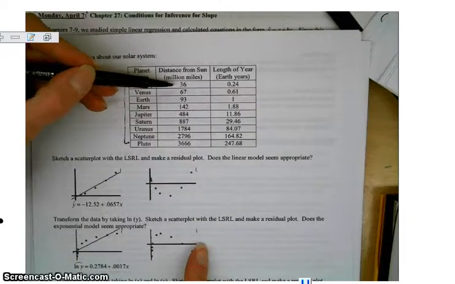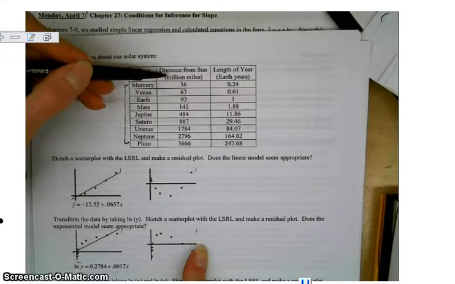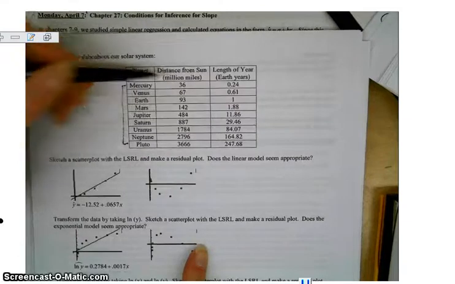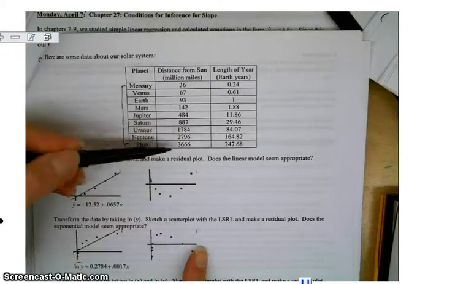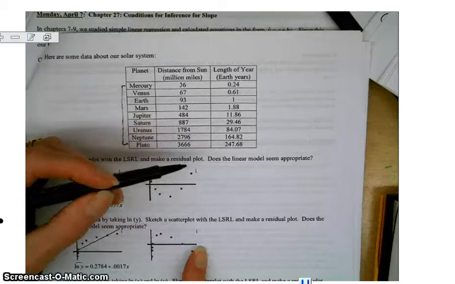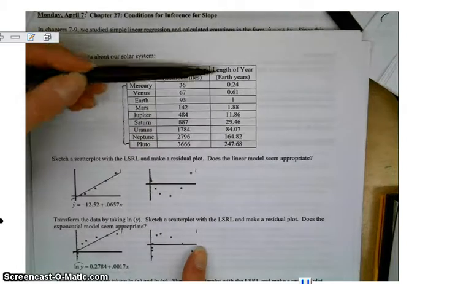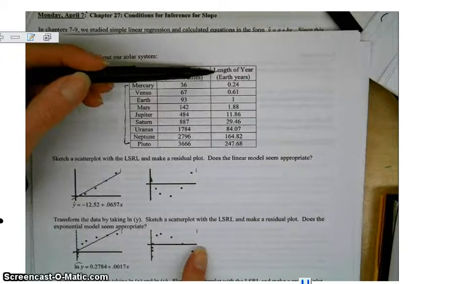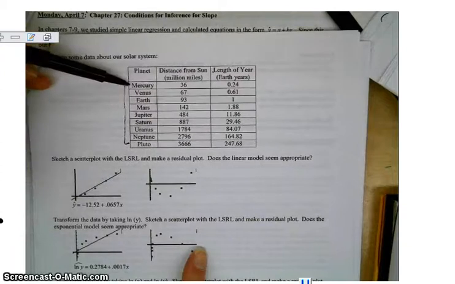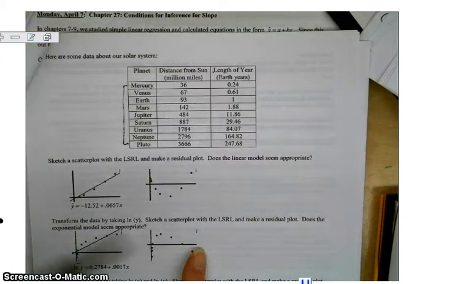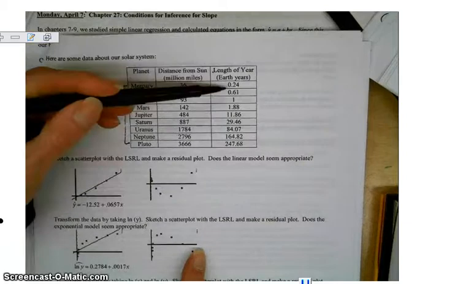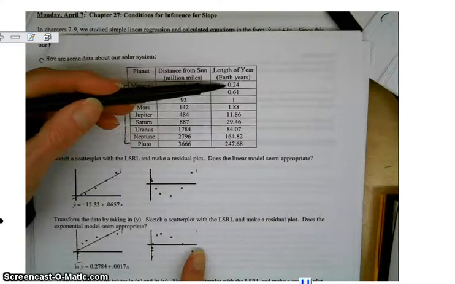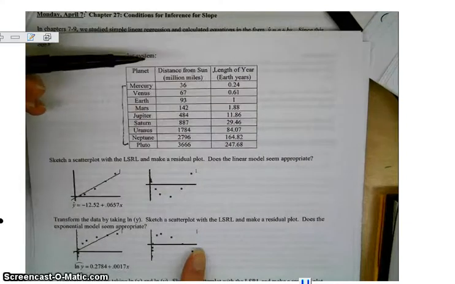Now again, please do not try to change these values back into millions or write them as millions. There's a reason they wrote them like this, so they're shorter, easier for you to deal with. Okay? And the length of the year on Mercury is in Earth years. So in other words, the amount of time it takes for Mercury to go all the way around the sun is only about 1/4 of our Earth years.